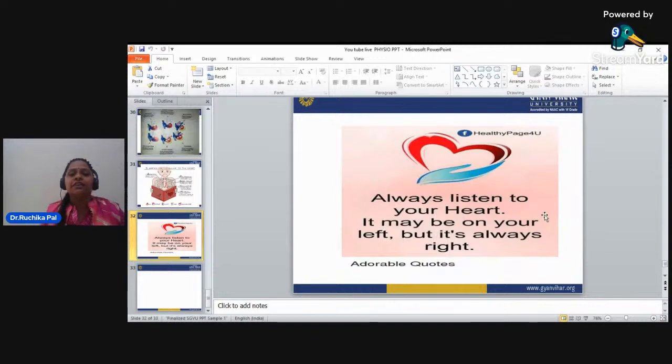Now, always listen to your heart. It may be on your left, but it's always right. This is the quote I have added to this PPT. As you are all entering this beautiful, wonderful course of physiotherapy, learn the basic things, enjoy your college time, and always listen to your heart, so that you can do things in the right way. So this is all about this physiological system, the physiology, which we will teach and read in your first year, first semester of this physiotherapy course.